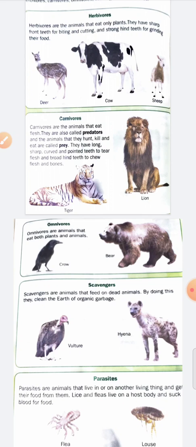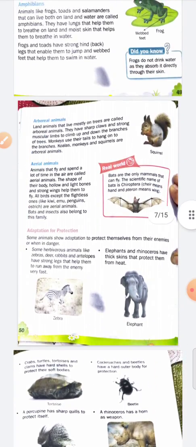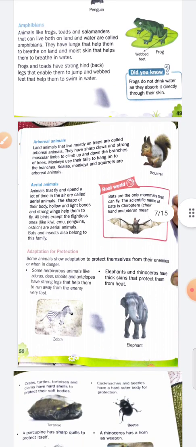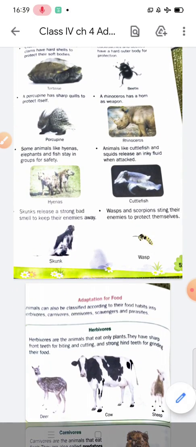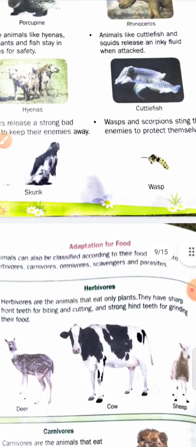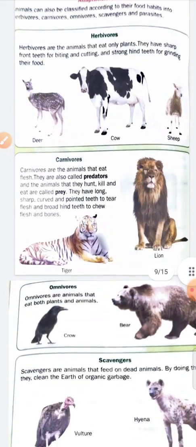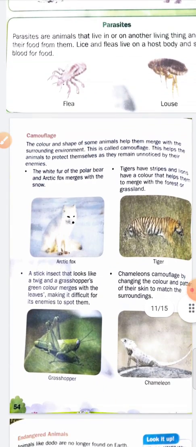I think you have understood what we have discussed today: adaptation for protection, how animals can save themselves, and the classification of animals according to their food habits. We will discuss the other animals, parasites and camouflage, in the next lecture.